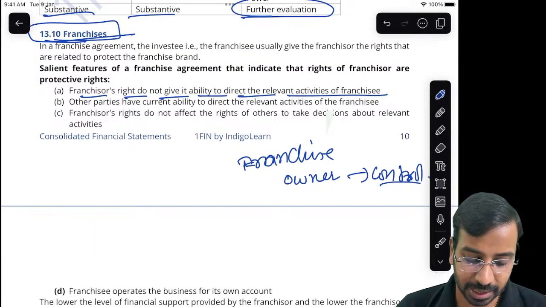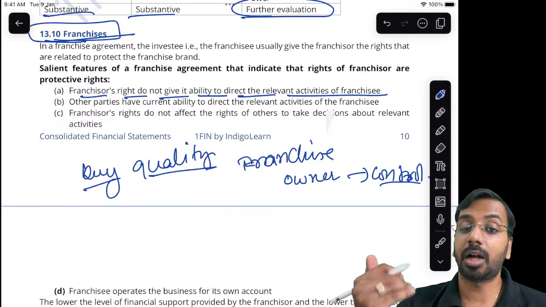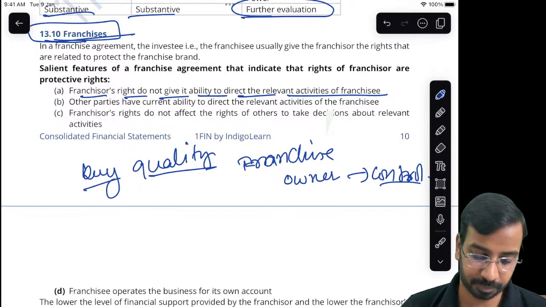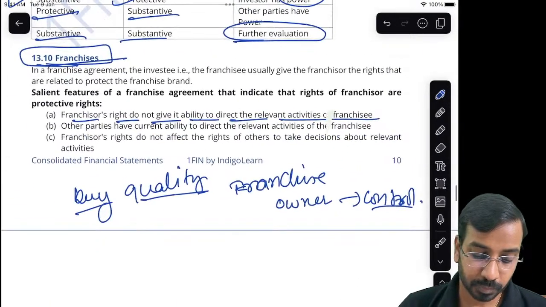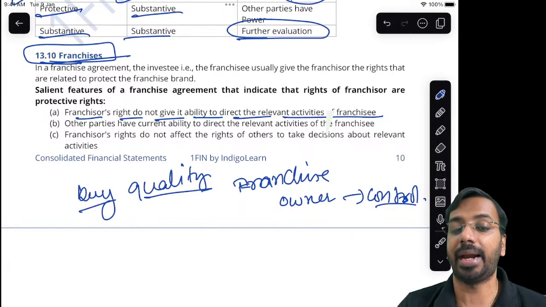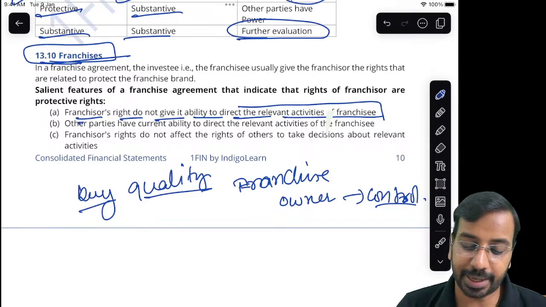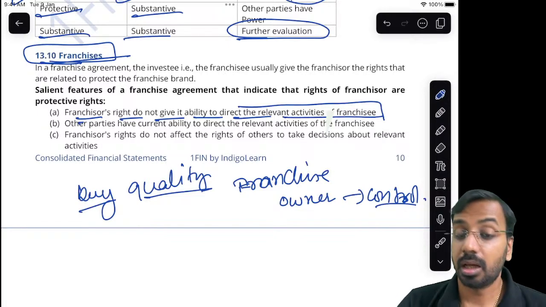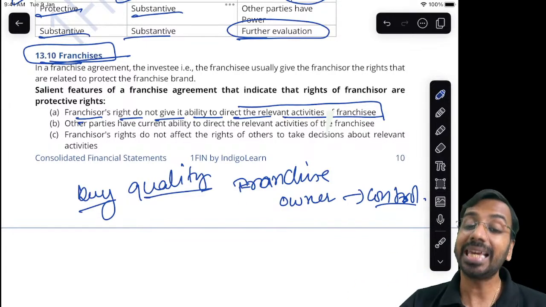Now, if the franchisor, the owner of McD, says you have to buy a specific quality, that does not mean that you are controlling, you are just having a protective right. So you cannot say that just because I am giving my brand name, the franchisor controls the franchisee, because the franchisor does not have the right to direct the relevant activities. If I am the franchisee and McD is the franchisor, I will direct the relevant activities. I have the control, hence I will be controlling the entity and not McD.